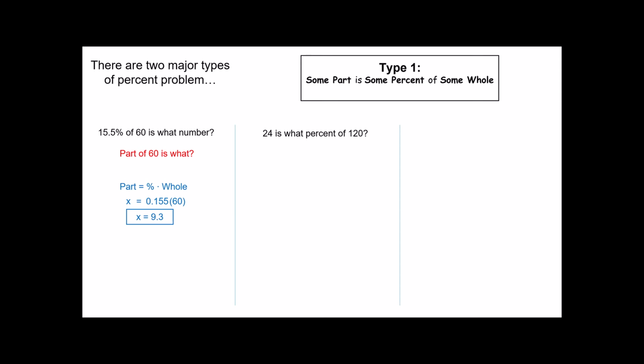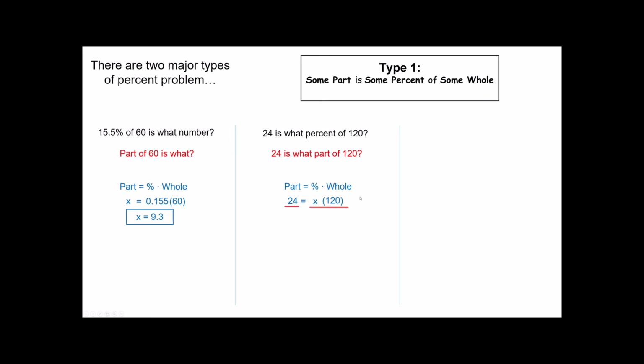Here's another type you might see. 24 is what percent of 120? Or as I like to read it, 24 is what part of 120? Notice in this problem, we still have that of a number. So we're looking for a portion of 120, but this time the portion we have is given to us as a number instead of as a percent. Look at this phrase, what percent? The percent is the thing that's missing in this problem. So when I take this same pattern, I know the part is the 24. The 24 is equal to some percentage or some fraction of the 120.